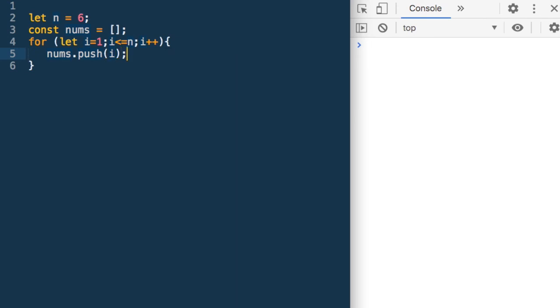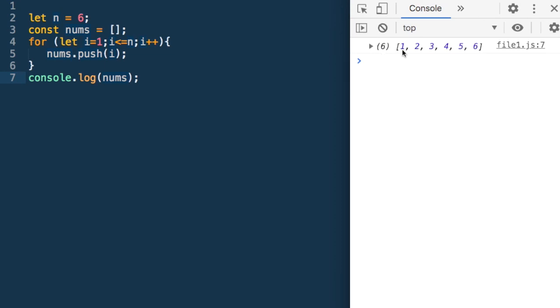It will keep on pushing these values from 1 to 6, and now if I do a console.log(nums), I should get this array 1, 2, 3, 4, 5, 6. We can check it for other values. Let me put it 3. It gives me 1, 2, 3. If I make it 0, it remains an empty array.